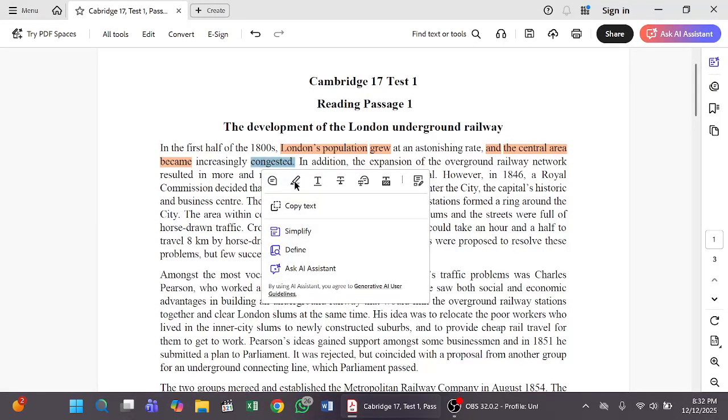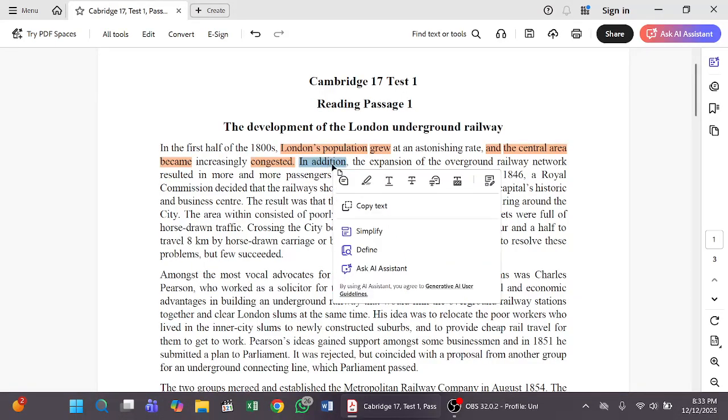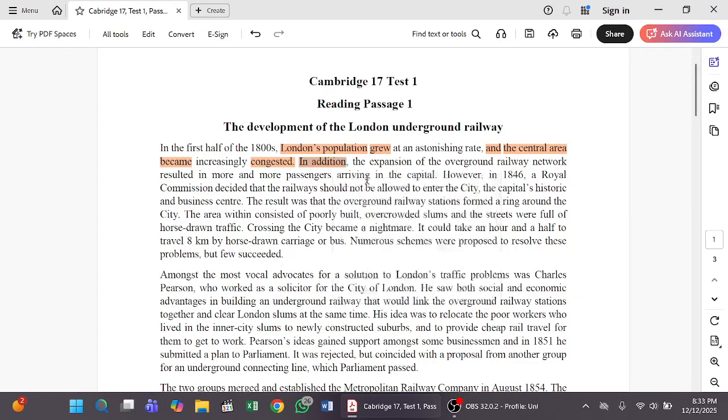That means we have two ideas here. One is about the population of London, which grew rapidly, that is called an astonishing rate, and the next idea is that the central area became increasingly congested. So we have got two ideas here. For the next sentence, we can see In addition, which is also extra information. We don't need to think about this more.